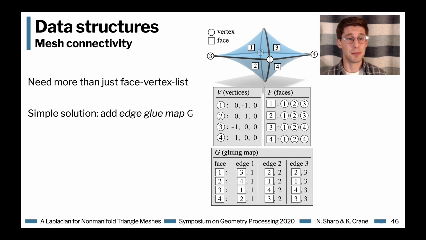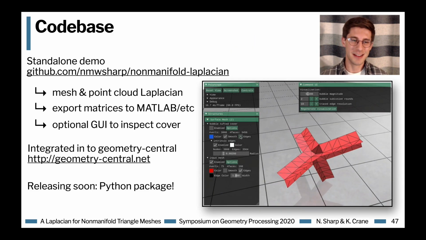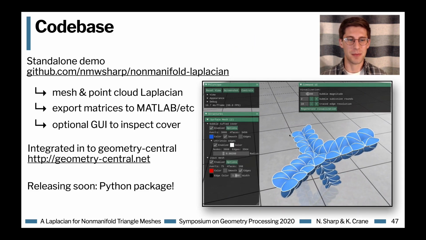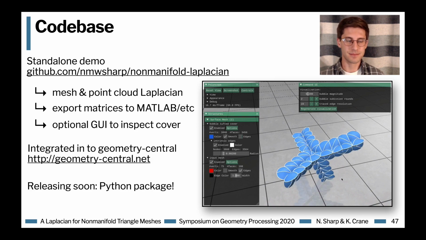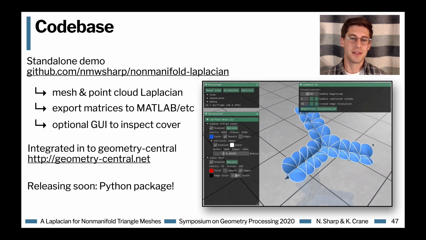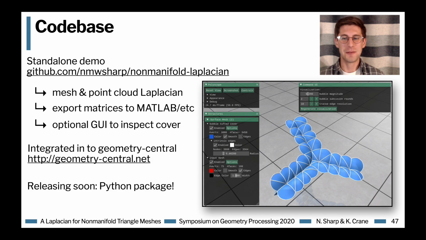So if you're interested in implementing this yourself, we actually describe a simple data structure in the paper, which allows you to just track one additional matrix, which is an edge-gluing map, and makes the scheme surprisingly easy to implement. But if you don't want to implement it, we've already done it for you, and there's a code base here, which I'll link below, which builds the mesh and point cloud Laplacian and exports the matrices in a standard format. Coming soon, this will be released as a Python package as well.